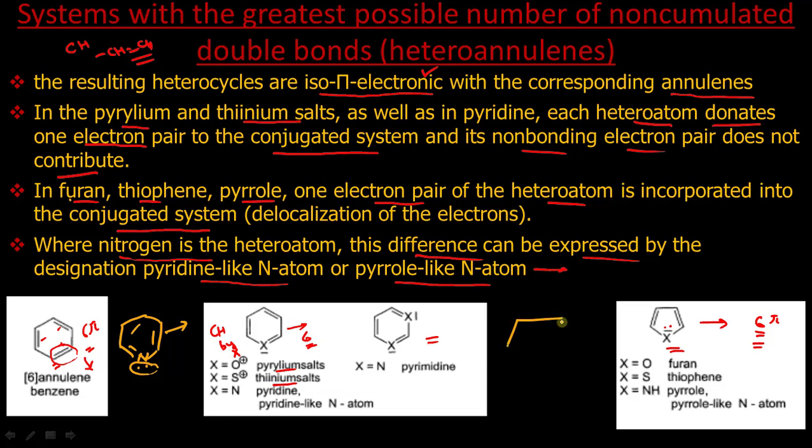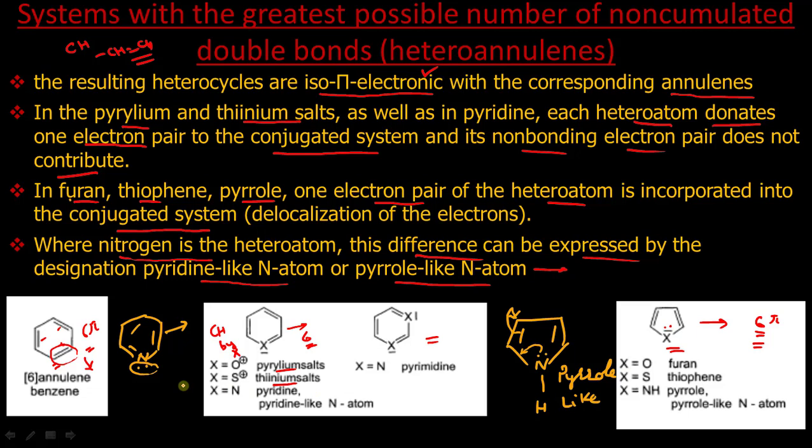So this is the reference point, because in future we will normally say pyridine-like and pyrrole-like. Those heteroaromatic systems in which the electron pair of the heteroatom, as we are discussing in the nitrogen case, is involved in resonance, we will call pyrrole-like, because it is pyrrole.